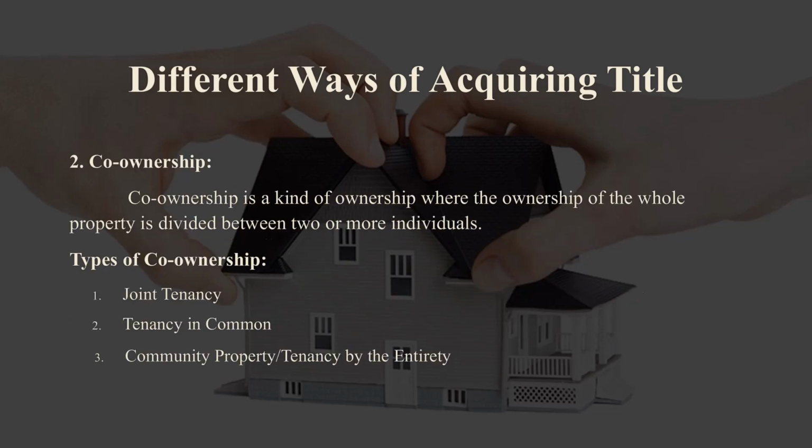Second one is co-ownership. Co-ownership is a kind of ownership where the ownership of the whole property is divided between two or more individuals. We have three types in co-ownership. First one is joint tenancy. Second one is tenancy in common. Third one is community property. We will see about them one by one.